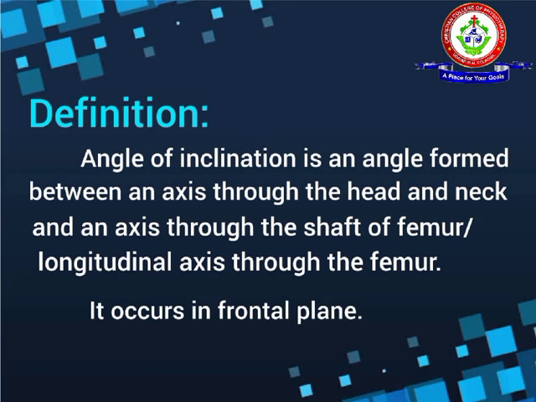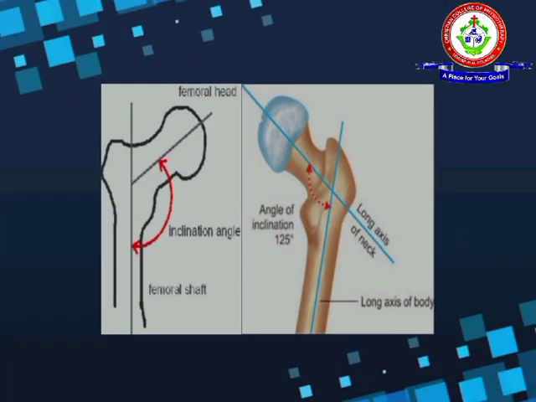Angle of inclination is an angle formed between an axis to the head and neck and the axis to the shaft of the femur, or the longitudinal axis to the femur. It occurs in the frontal plane. This picture shows the angle of inclination.